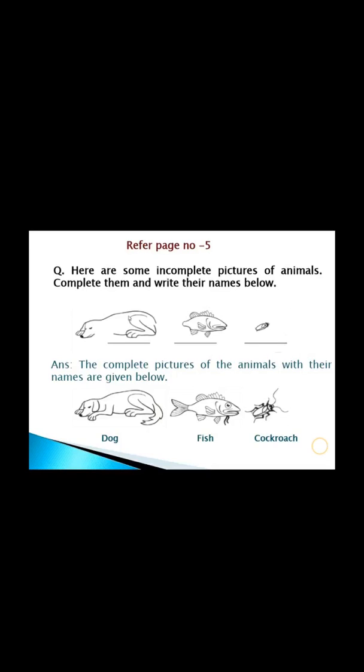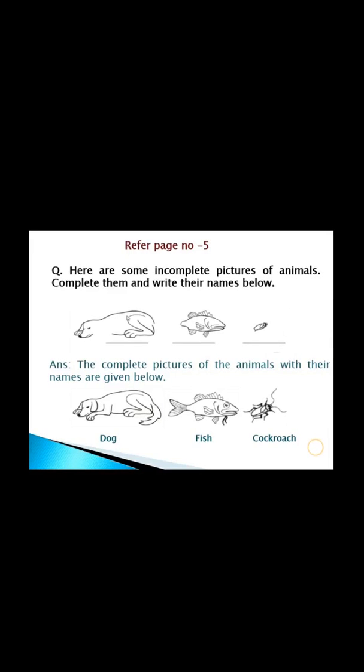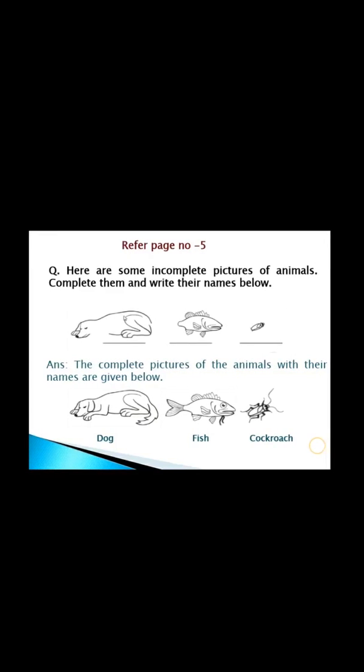Next one is a picture of fish. Well, fishes have scales on their body. They have fins to swim in the water.